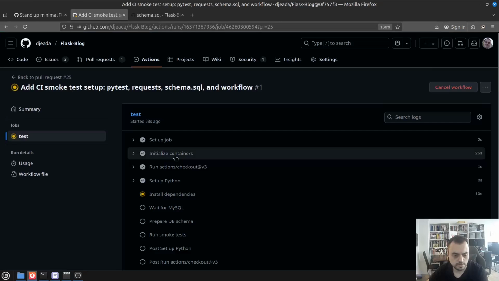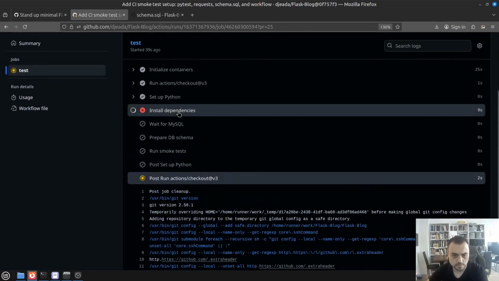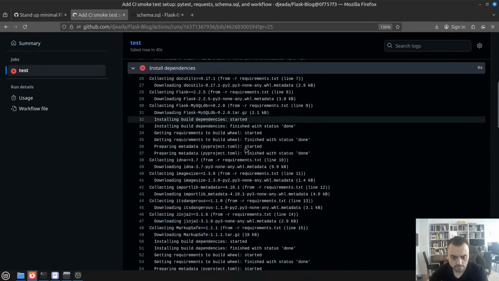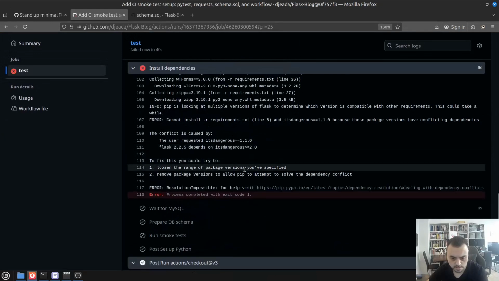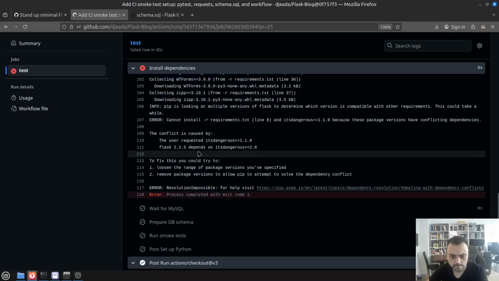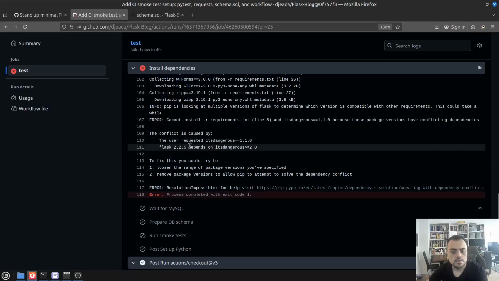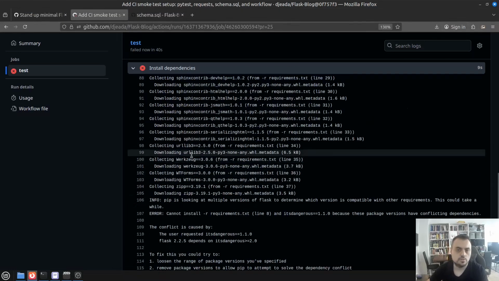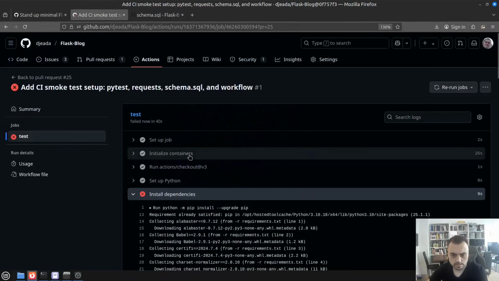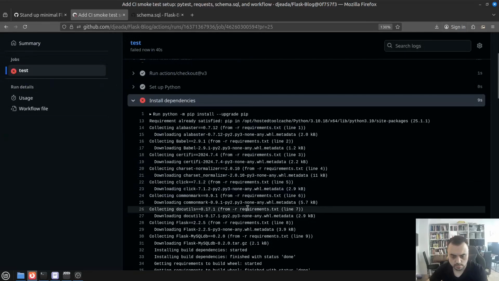We can see what's happening. Yeah, so it hasn't managed to install the dependencies. Already in the dependency installation there are some conflicts, and that will need to be tackled first before we can proceed with any tests. So let's stop here and we will continue next time.